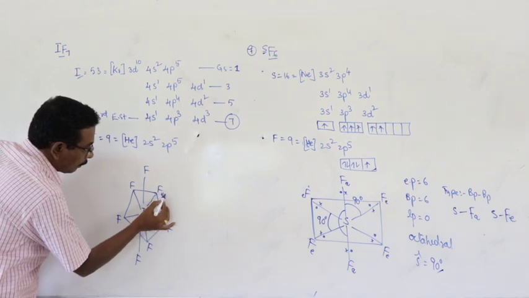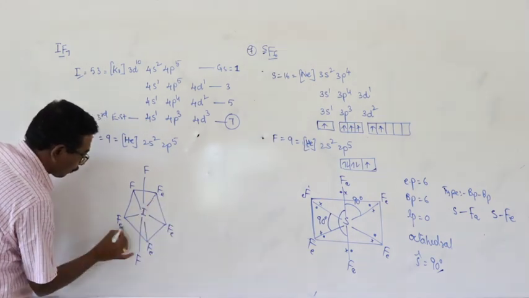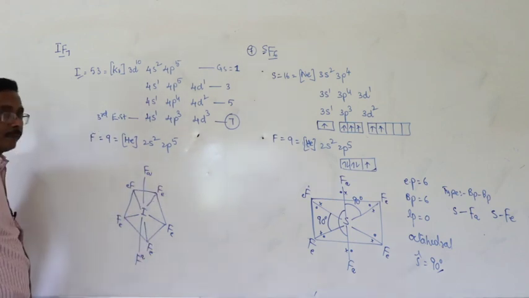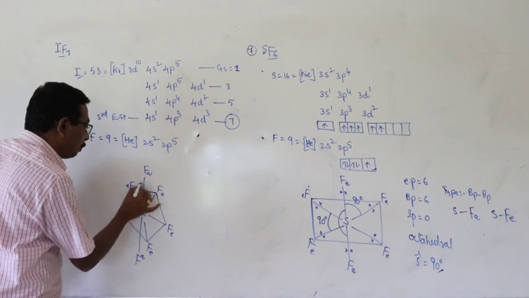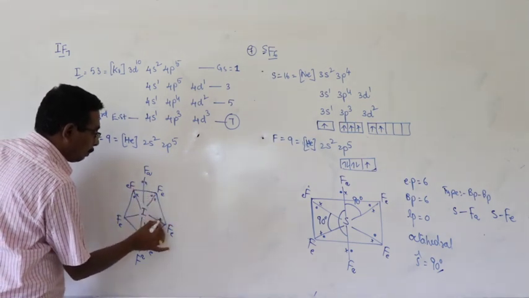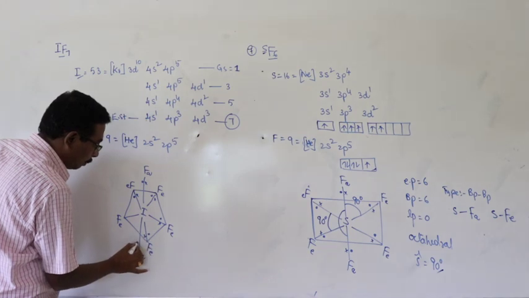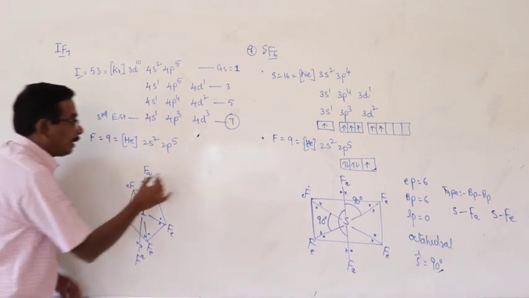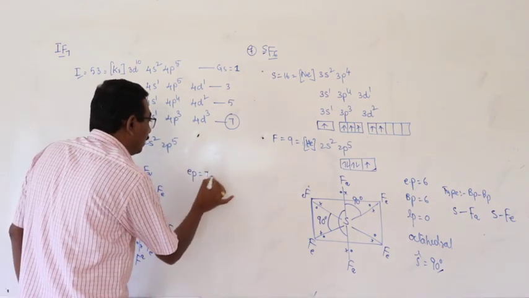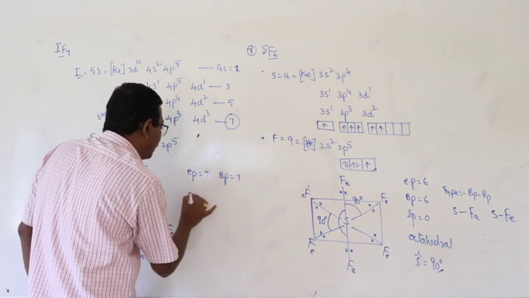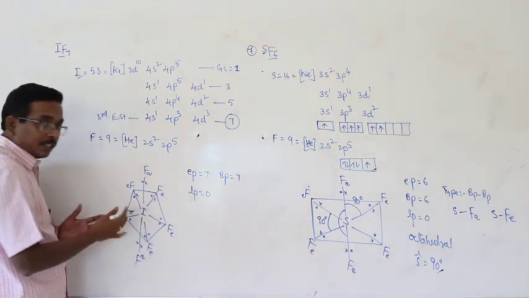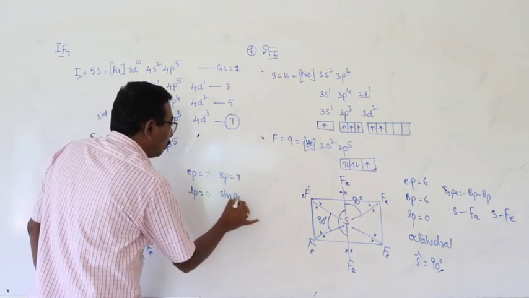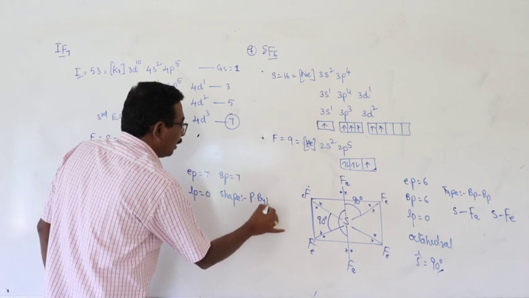These are all equatorial fluorine atoms. And this is an axial fluorine, this is another axial fluorine. And here there are seven electron pairs. The number of electron pairs is 7. Number of bond pairs is 7. Number of lone pairs is 0. There is no lone pair. And the shape of the molecule is pentagonal bipyramid.